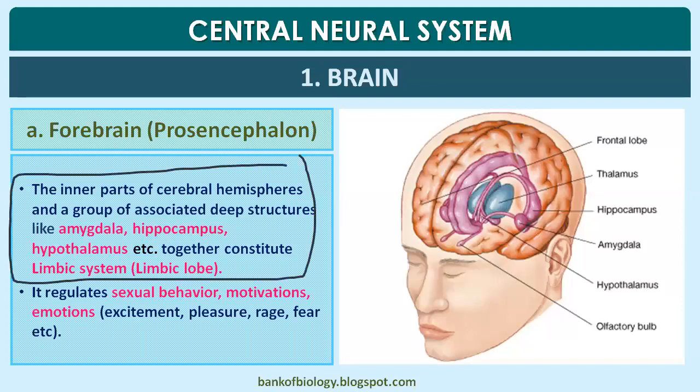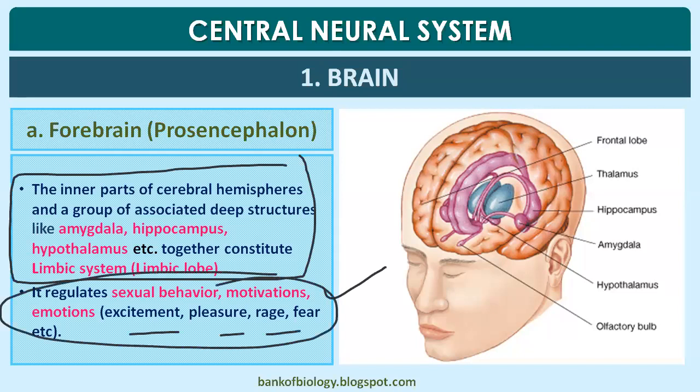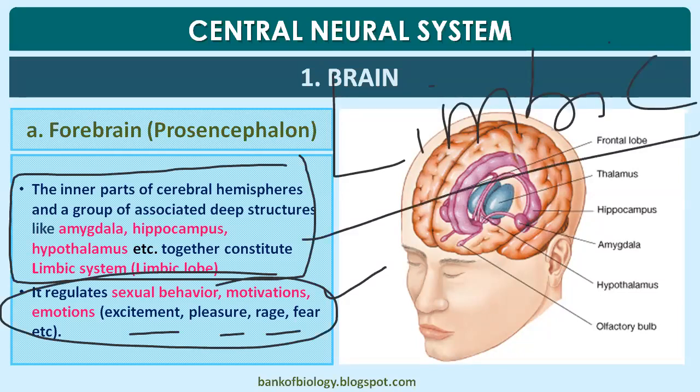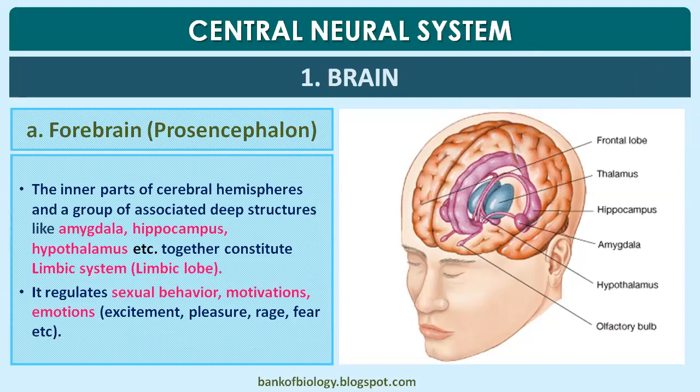Very, very important. The inner parts of the cerebral hemisphere and a group of associated deep structures like amygdala, hippocampus, hypothalamus all together constitute the limbic system. What is the function of the limbic system? It regulates sexual behavior, motivations, and emotions like excitement, pleasure, rage, fear. All these actions come from the limbic system only. Human emotional behavior is because of the limbic system.